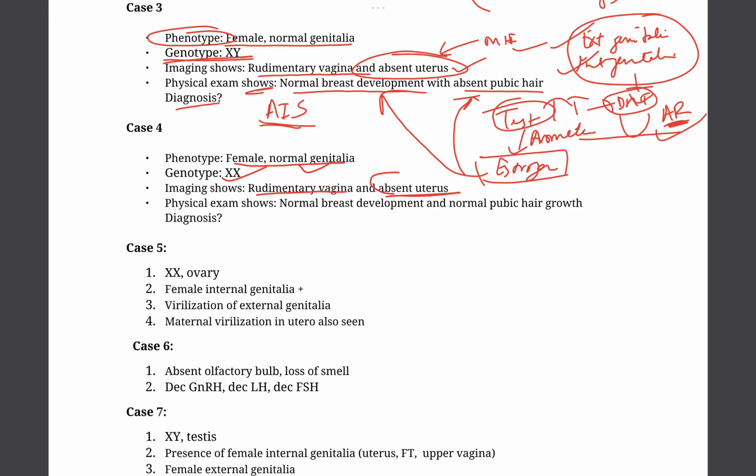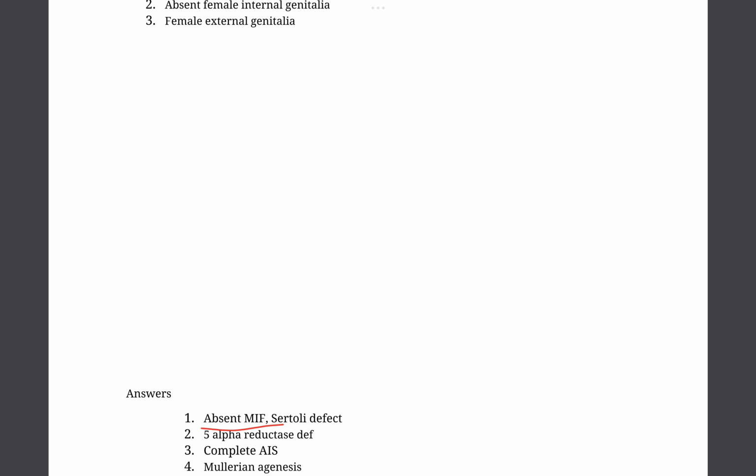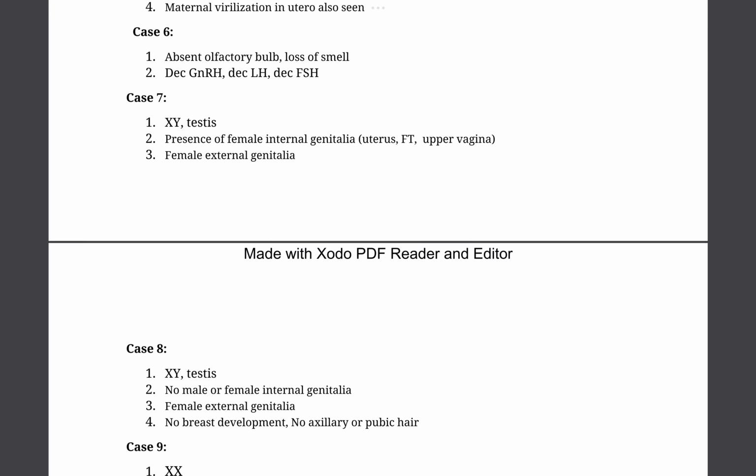So the uterus is not formed in this case, and as we know, the uterus is formed by the Mullerian duct. So in this case, the Mullerian duct has undergone agenesis on its own. There is normal breast development, normal pubic hair growth. So the defect is in the Mullerian duct agenesis. Let's take the answer of number 4. So the answer is Mullerian agenesis.